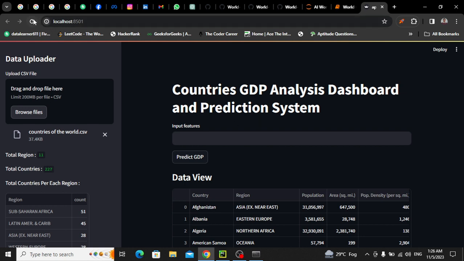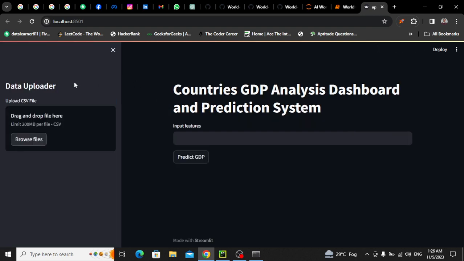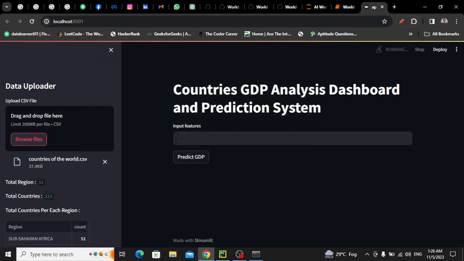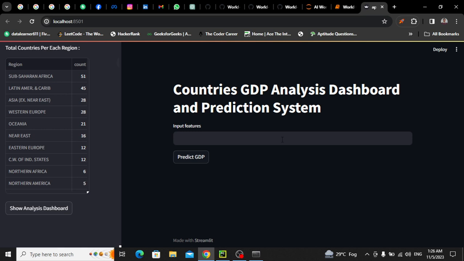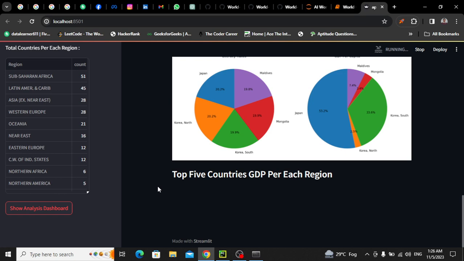So first let me reload the page. Let me show you all the results, then we will discuss all the things one by one. So just click on this button and you will upload that data set. Now in the navbar we have shown something, and this is the predictive system, and this is the show analysis dashboard button. Once I click on this button, you will see here a lot of analysis.